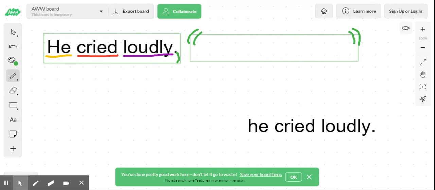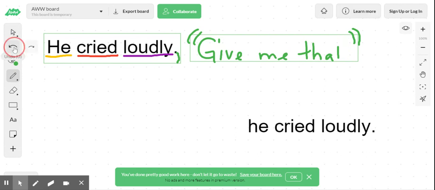Now, inside of this, it's almost like a mini sentence within a sentence because we're going to start with an uppercase letter. What I write here, if he cried loudly, "Give me that," we would put in here an uppercase G, "Give me that." And I would even end it with my exclamation point. So do you see how it looks like a little sentence inside of this larger sentence?